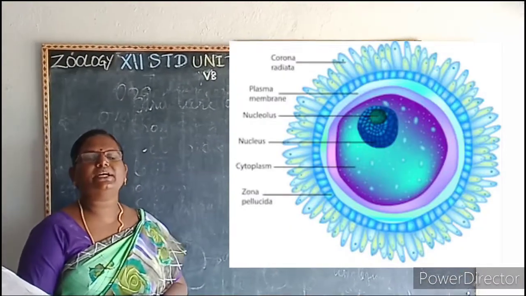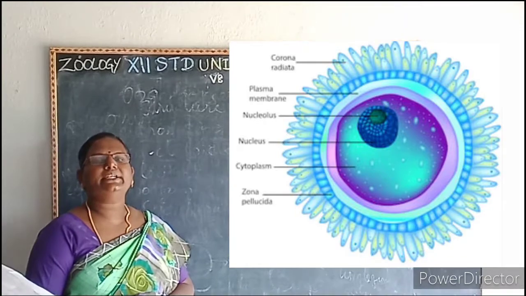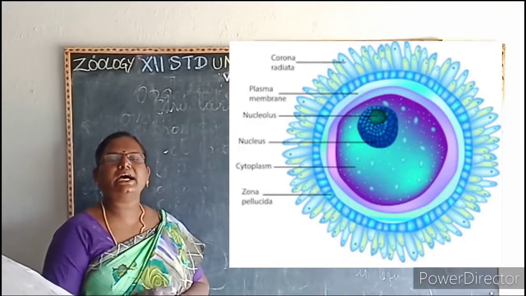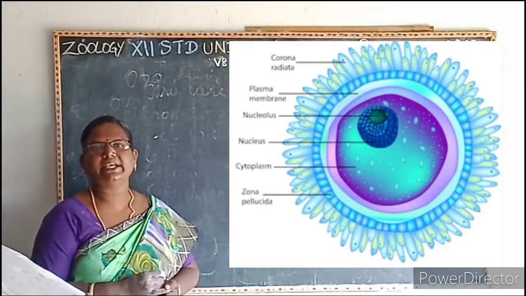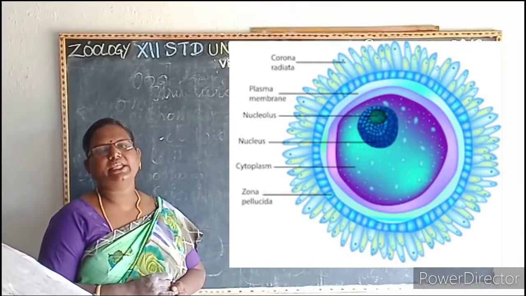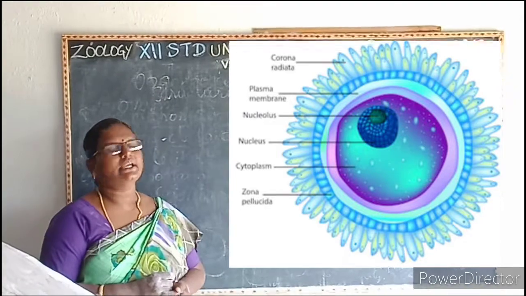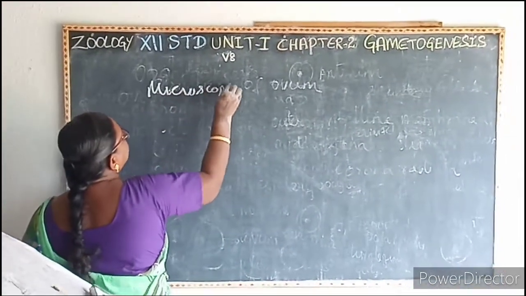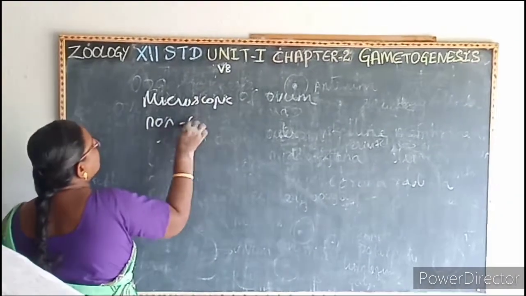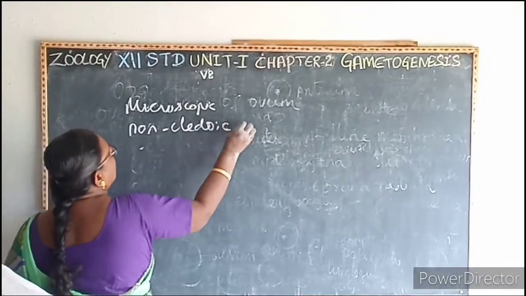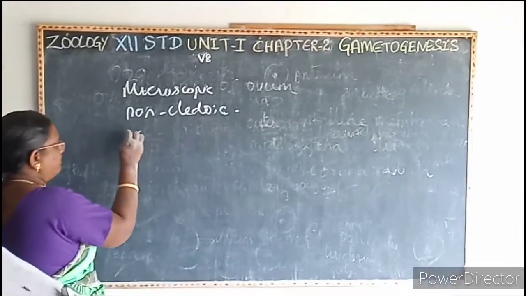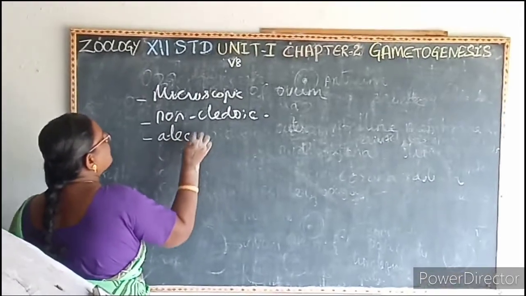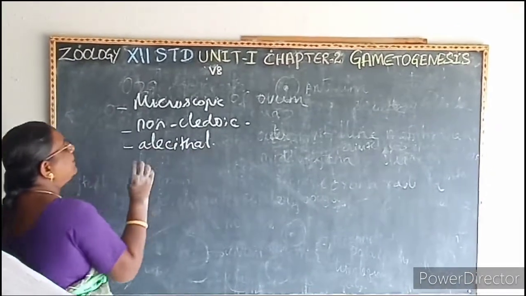This ovum is microscopic, and it is non-cleidoid. So what is cleidoid? If the eggs are covered by the shell, then it is known as what? Cleidoid eggs. Now the first one, it is microscopic. The second one, it is non-cleidoid, that is, it is not covered by the membrane or the shell. And the third one, it is alecithal. So alecithal means what? Yolk.